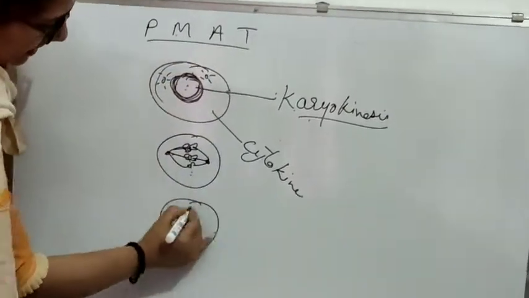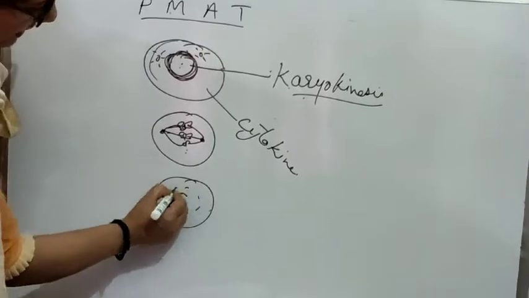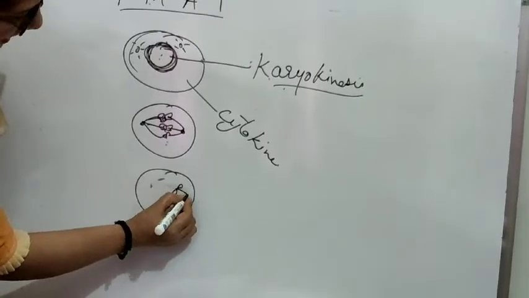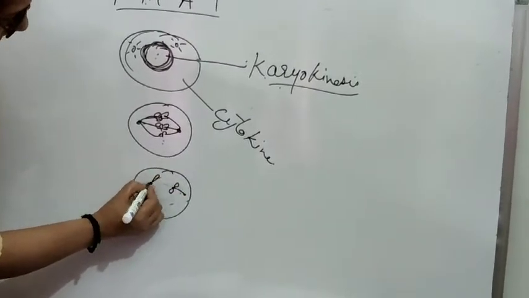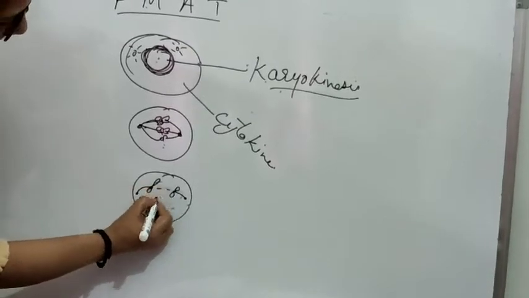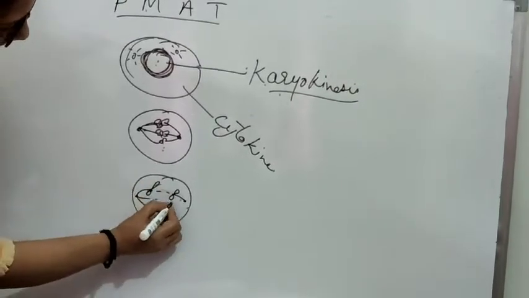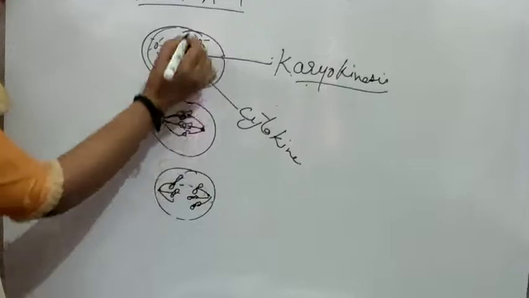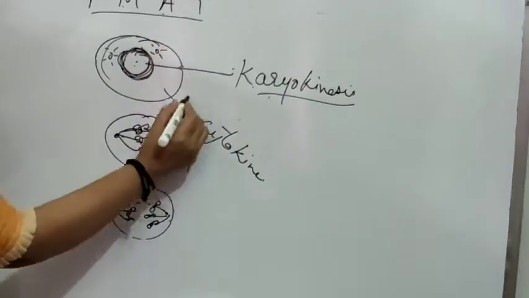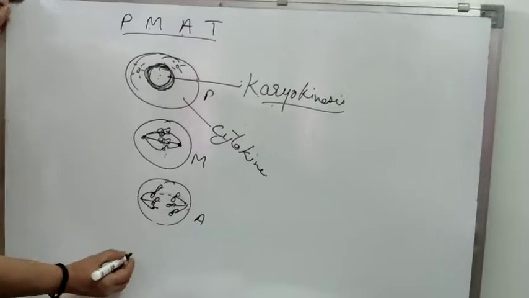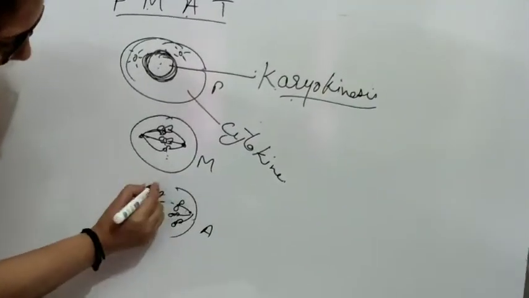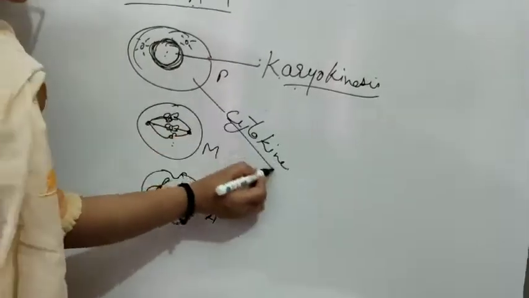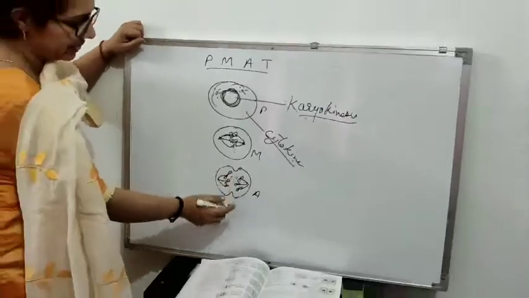Then in anaphase, the nuclear membrane has again disappeared. The sister chromatids are going towards this side, and in between there is nothing. The spindle fibers are taking the chromosomes, the sister chromatids, towards the opposite poles. This was your anaphase, right? This is your metaphase, this was your prophase, metaphase, this is anaphase. And in anaphase only you can see that there is a furrow in between. Furrow means here the division starts, of what? Cytokinesis, meaning the cytoplasm also starts to divide a little.